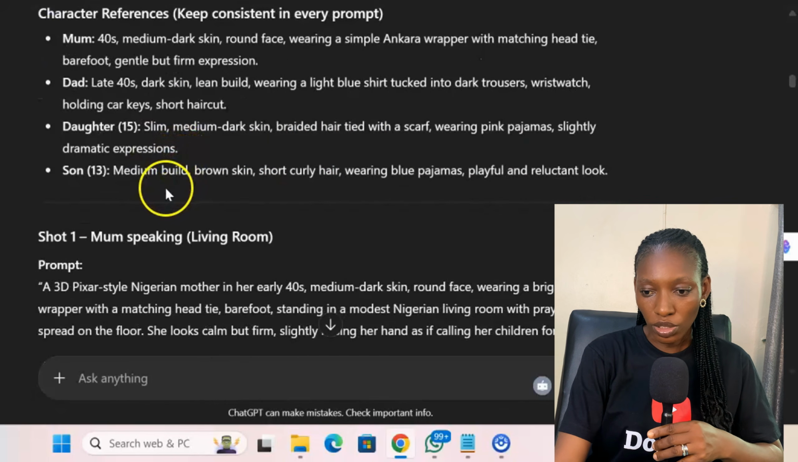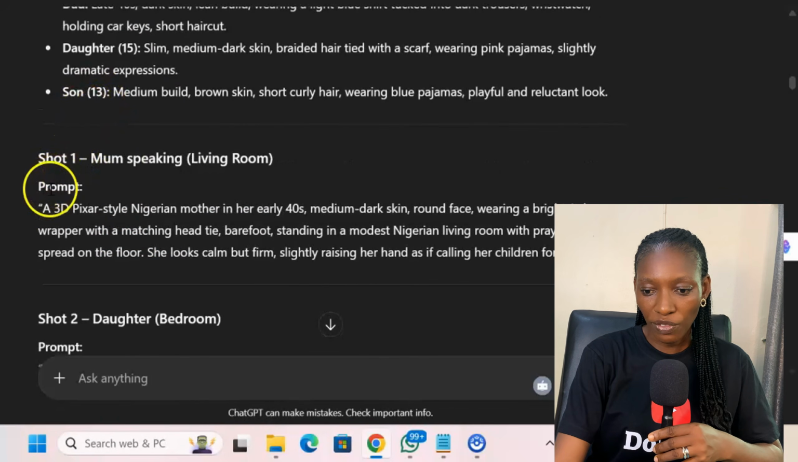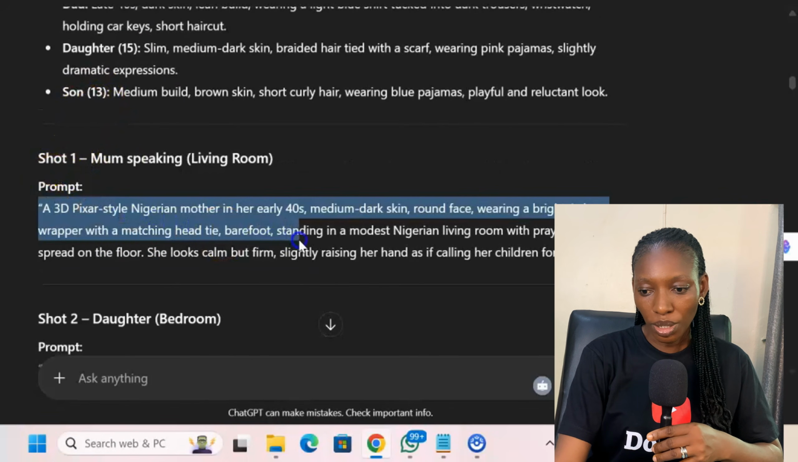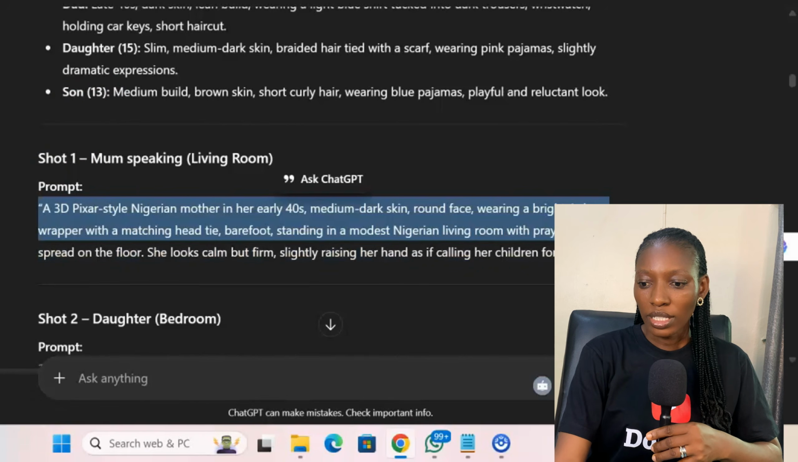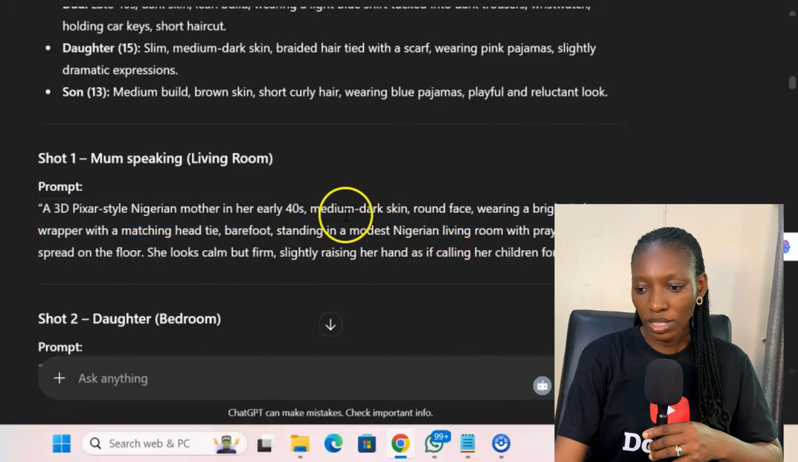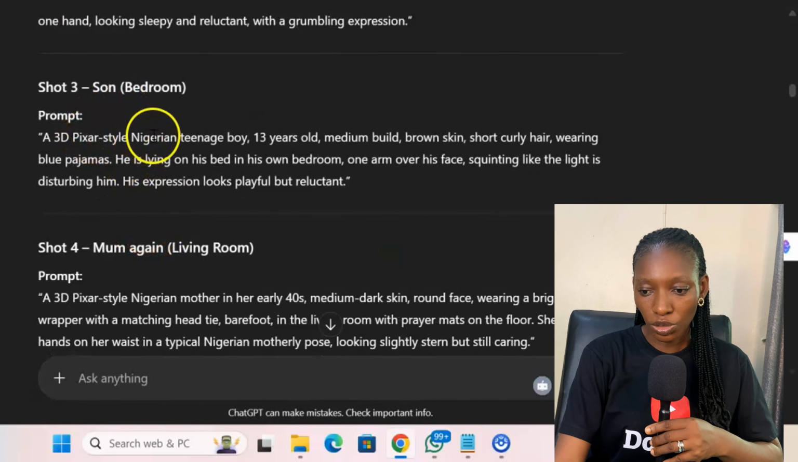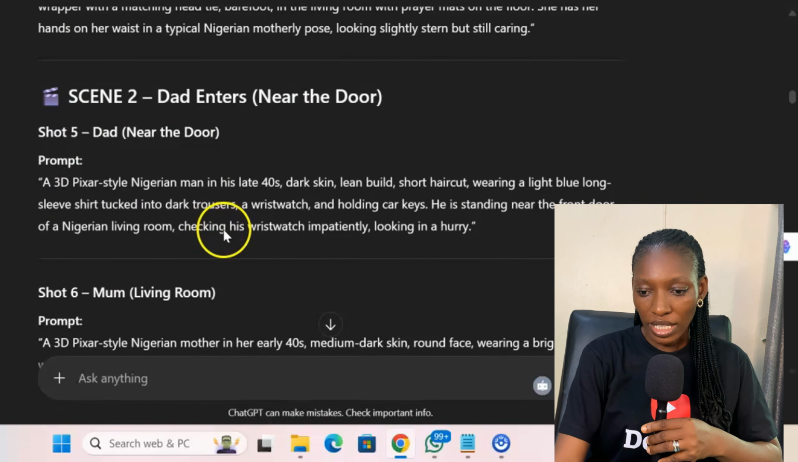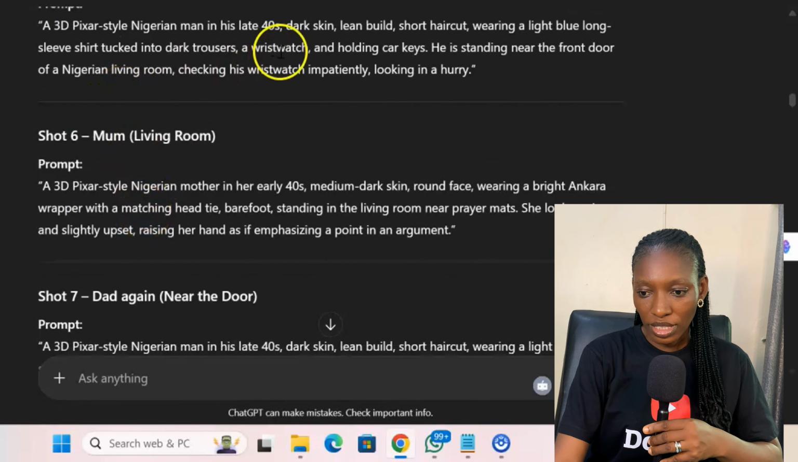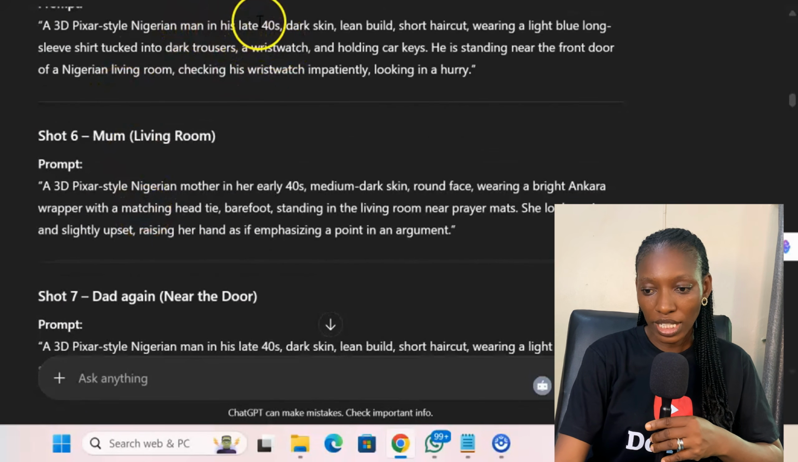So we have them broken down into different shots. So the shot one, we have the prompt, a 3D Pixar style Nigerian mother in early 40s and medium dark skin. That's just the prompt for the mom. So I have the shot 2, that's the daughter in the bedroom with the prompt. I have the shot 3, the son in his bedroom, and this is the prompt. And then we have the shot 4 for the dad, a Nigerian man in his late 40s. All of them are in 3D Pixar style. You can create different prompts for different shots, so when you animate later, the characters can remain consistent.